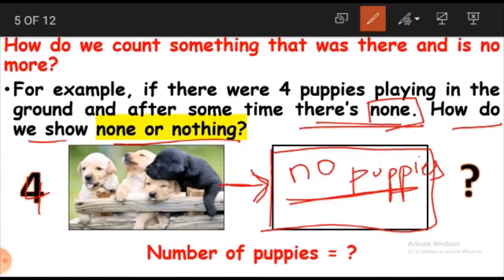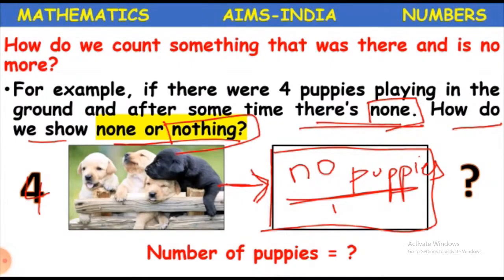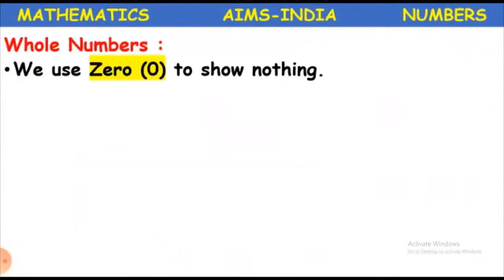We can't say that we have one puppy here. Right? Do we have any puppies here? No, right? So which number is used to show nothing? The number we use is 0. We use 0 to show nothing.